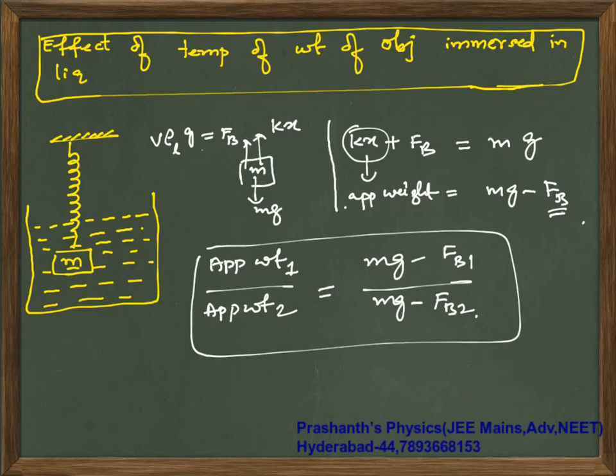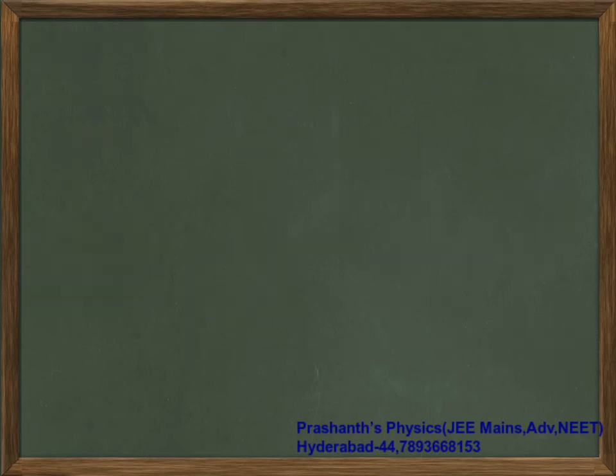Okay, so this buoyant force will be V rho of liquid into g. Here also it is the volume of body times rho dash of liquid into g. At that particular point you calculate the buoyant force and then do the simplification. Now I'll elaborate.